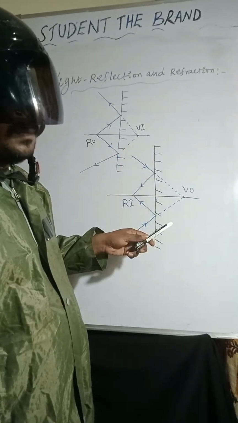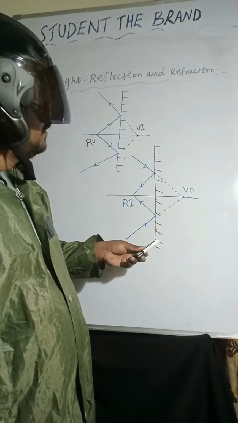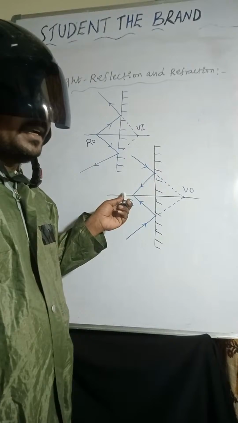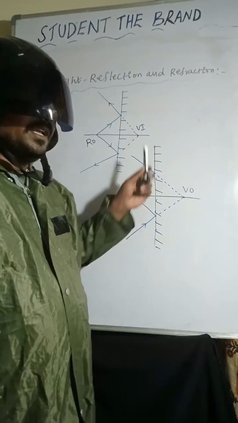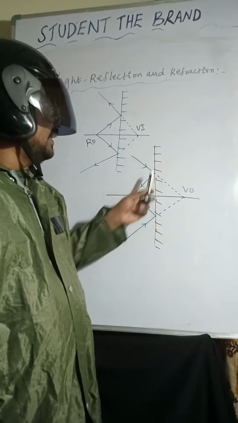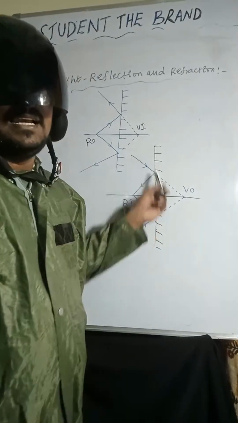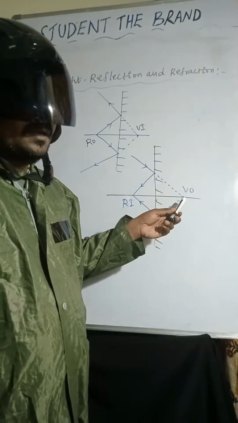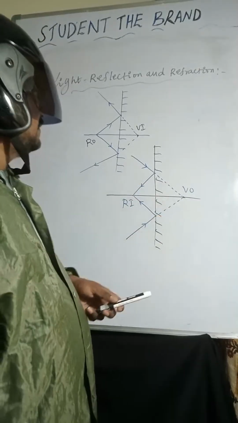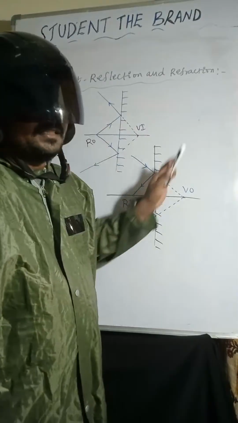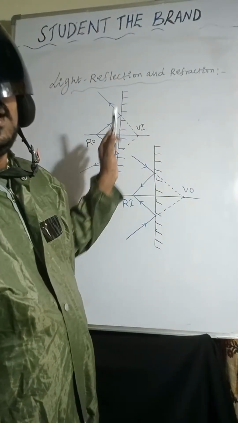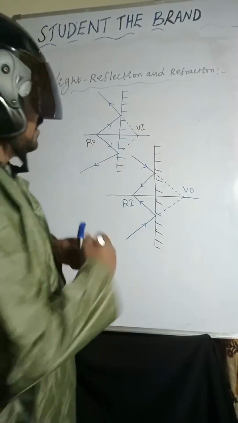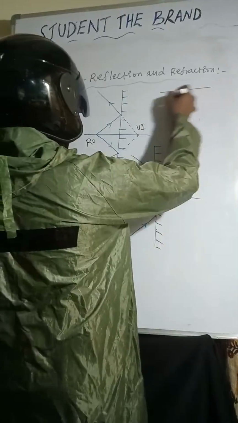And coming to the other one, here you can observe light rays are coming from a certain point. After reflection, they meet at one point. That is a real image. We are extending the incident light rays, and the extended incident light rays meet at one point. There the object is, and that is a virtual object. So by observing these two diagrams, we can conclude one thing: for a real object, the image is virtual.